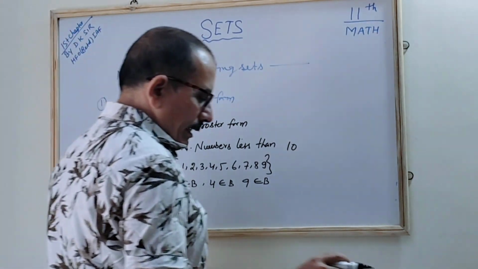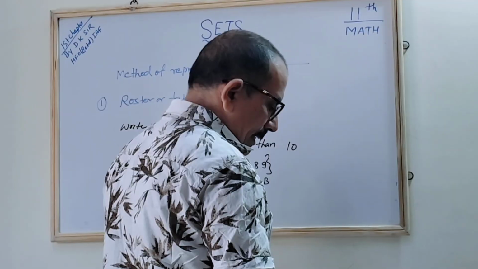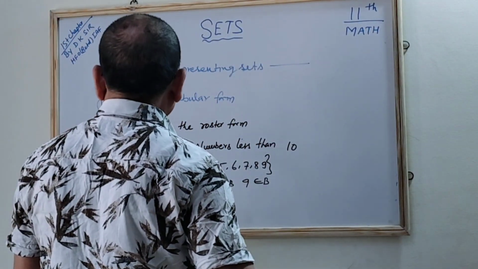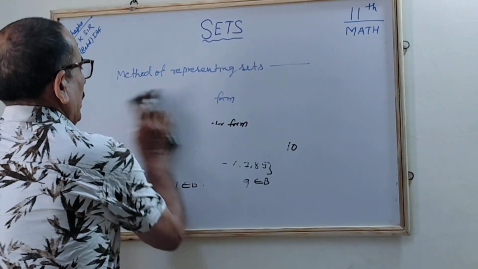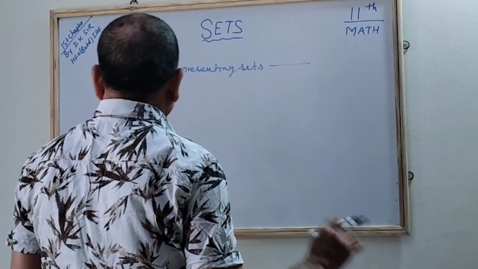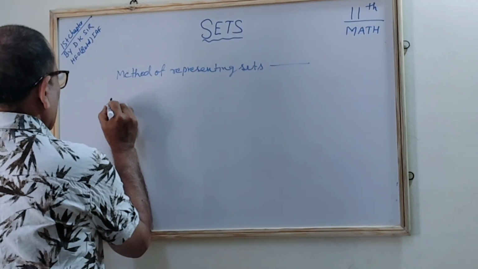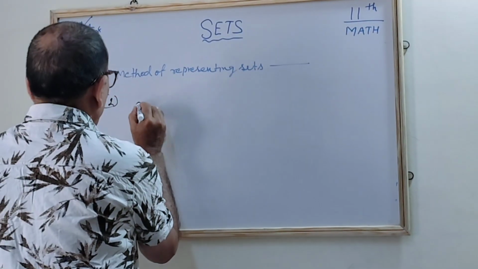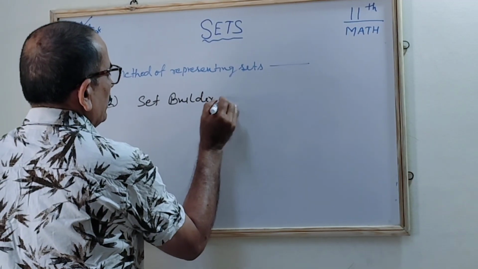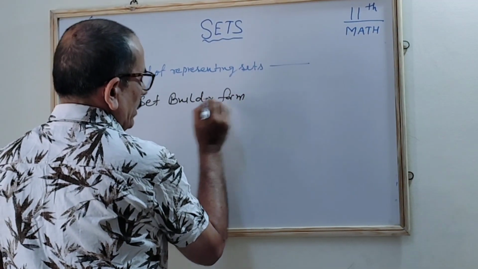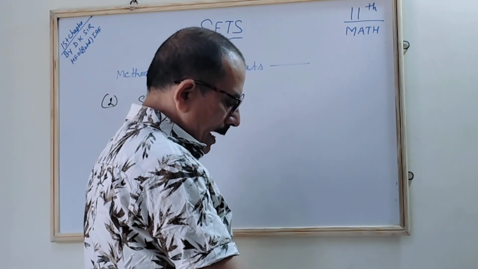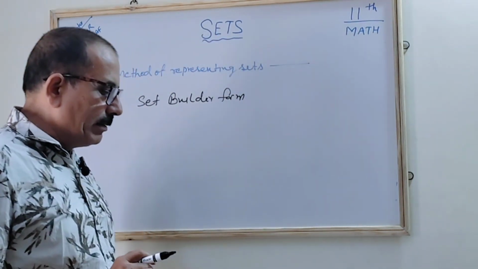Next is the set builder form. In the set builder form, we are using a different language. The set builder form is described by a characterizing property.